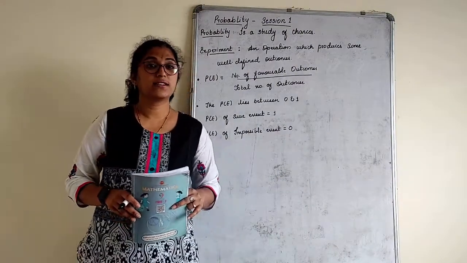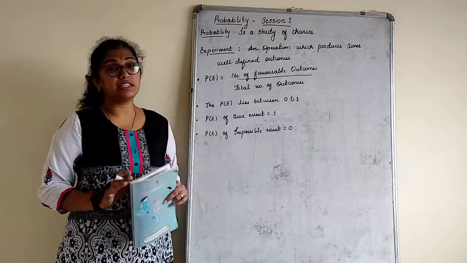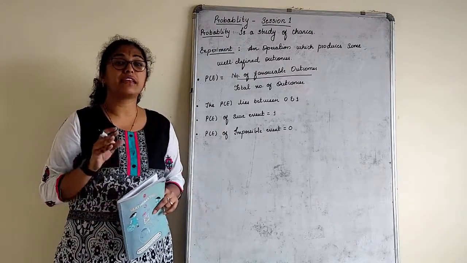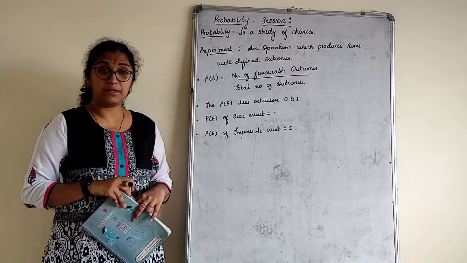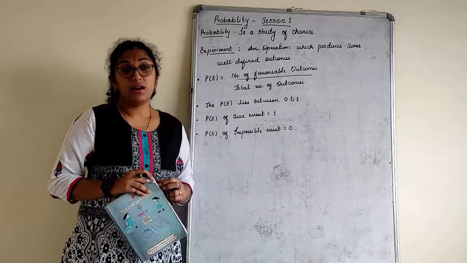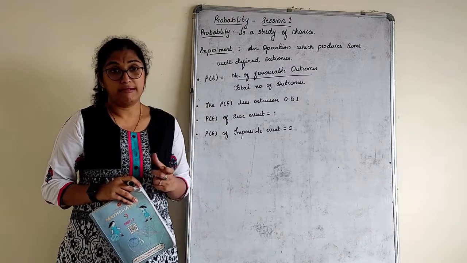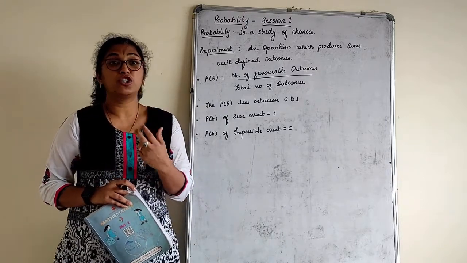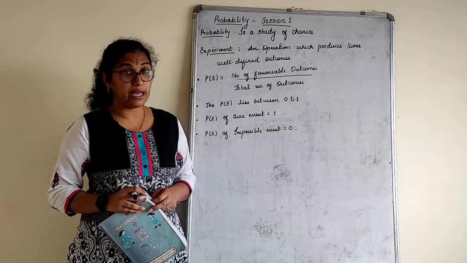Good morning. We'll start with a new chapter, Probability Session 1. It's a very small chapter, children, and we will complete this chapter in one session only. So what is probability? We have generally heard the term, probably it may rain, the chances of winning a match is 50-50, right? So what is that probability or chances? Probability is a chance which may happen or which may not happen.